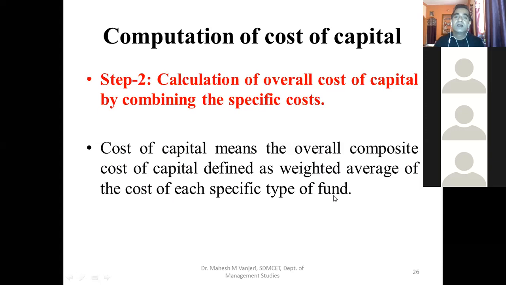Let us say out of 1000 crore rupee capital raised, 500 crore is raised from equity shares, 250 crore from preference shares, and another 250 crore from debentures. It means the weightage of equity capital in the total capital is 50%. The weightage of preference capital in the overall capital is 25%, or we can rewrite it in decimal as 0.25. The weightage of debentures in the overall capital is 25%, which we can rewrite as 0.25. That is what is meant by weighted average.